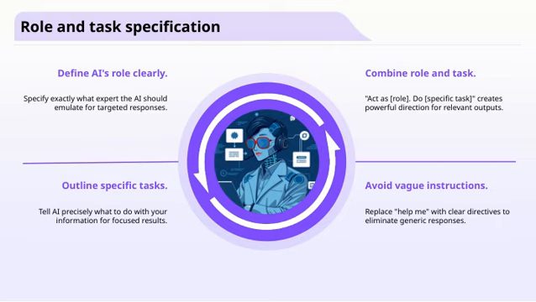It's important to avoid vague instructions. Saying, "Help me," is too broad. Instead, replace that with clear directives so the AI knows exactly what you need. This clarity not only improves the quality of the responses, but also streamlines the process, making your interactions more efficient. Overall, this approach aligns with our goal of making AI as helpful and precise as possible in supporting your work.